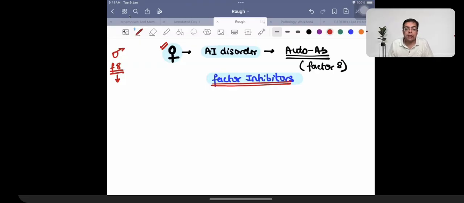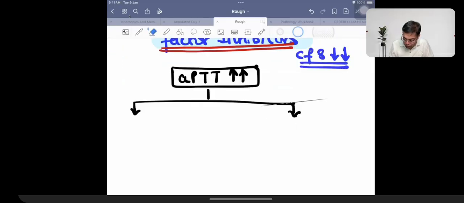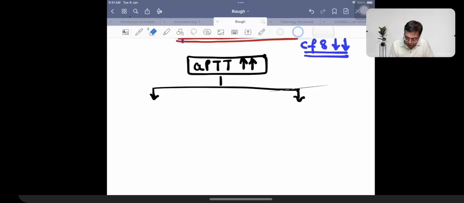Now, the point that you need to understand is that factor inhibitors, whenever they are present, will not allow the clotting factor to function properly. They will decrease the activity of clotting factor number 8. So what will happen? There is an increase in the value of APTT. Whenever a person has an increase in the value of APTT, there can be two important types of differential diagnosis.